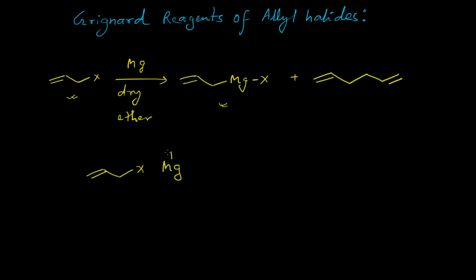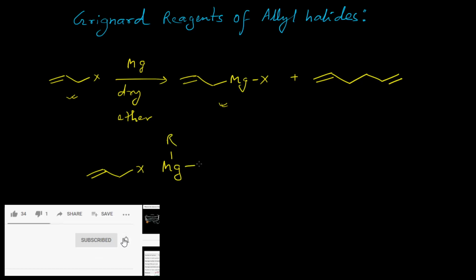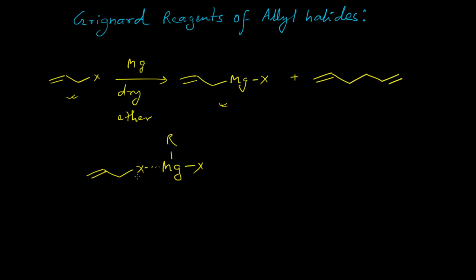Since magnesium possesses some Lewis acidity in the magnesium +2 oxidation state, it will interact with this halide or halogen center, thereby making this carbon atom partially positively charged, partially polarized.